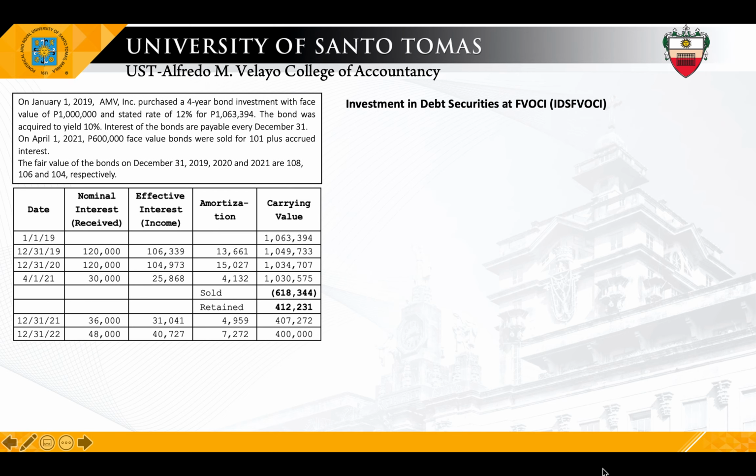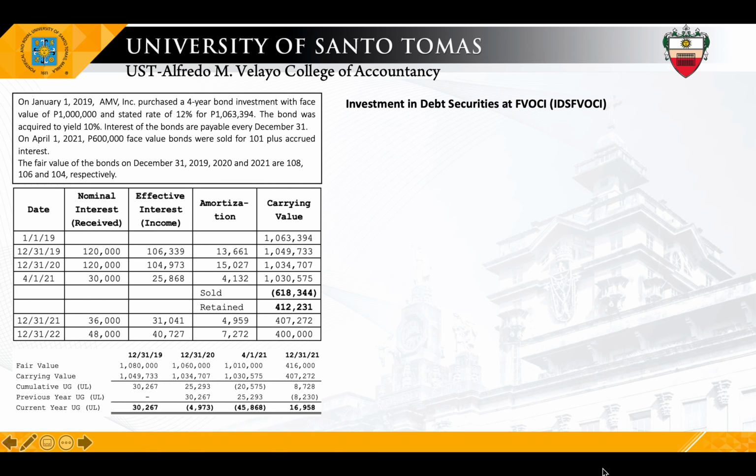Okay, lastly, investment in debt securities at FVOCI, the most complicated of the three. To help us answer the problem, other than the amortization table, I've also prepared this table to show us the changes in fair value. Just to explain, say for example, in 2019, fair value is 1,080,000 less the carrying value of 1,049,000. 30,000 is your cumulative UGUL.